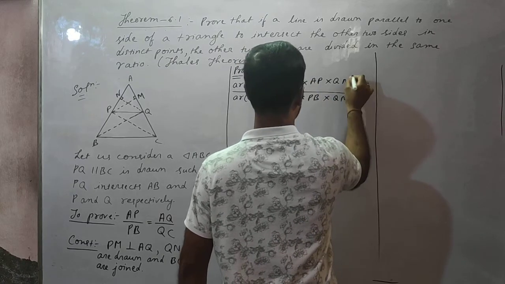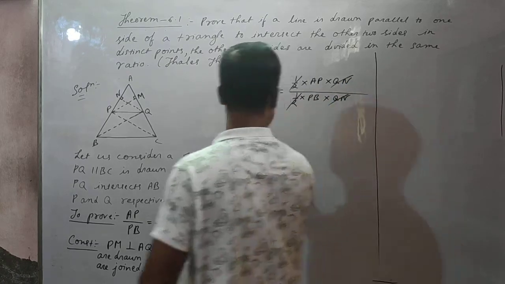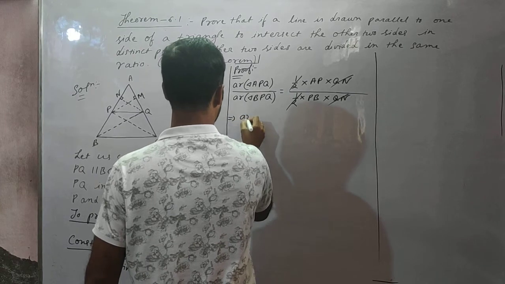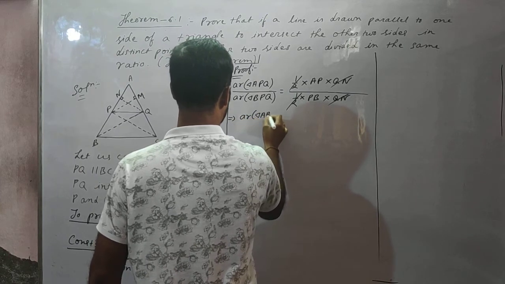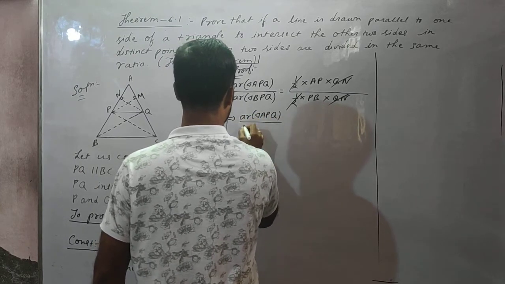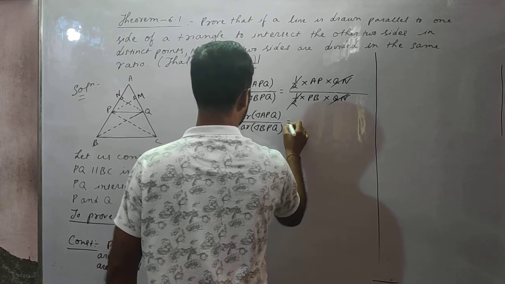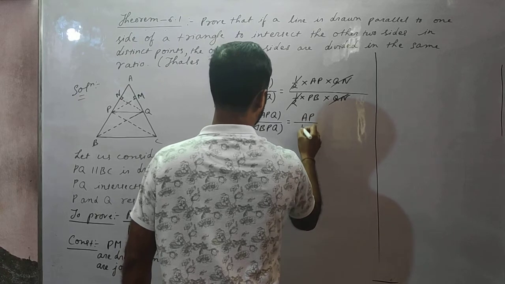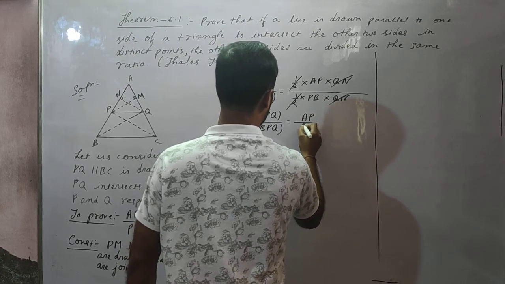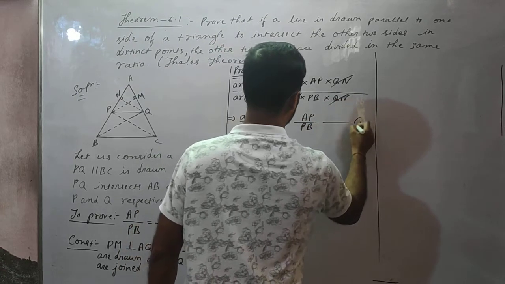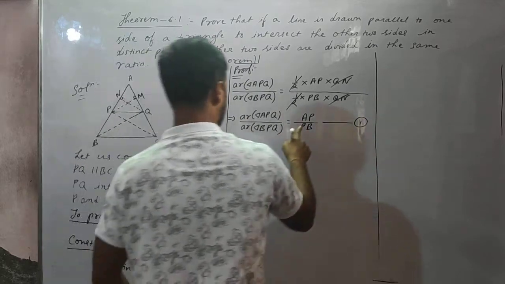Half cancels, QN cancels. Area of triangle APQ by area of triangle BPQ is equal to AP by PB. Marking this number 1.